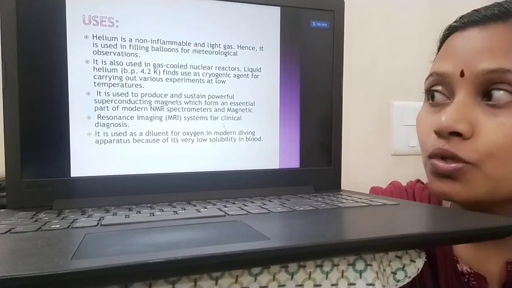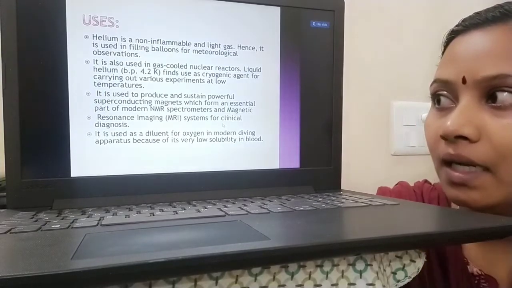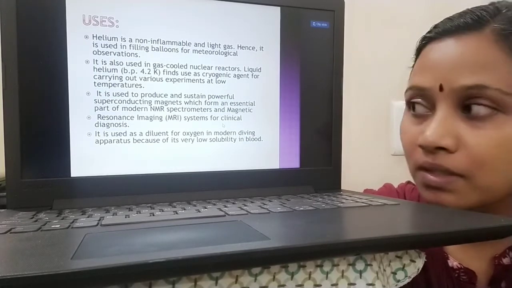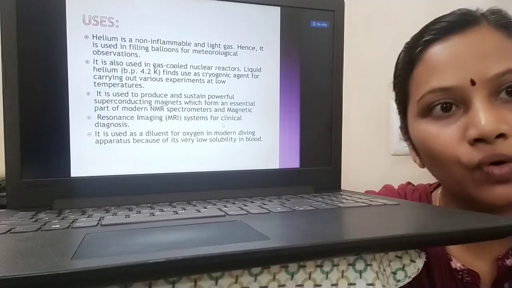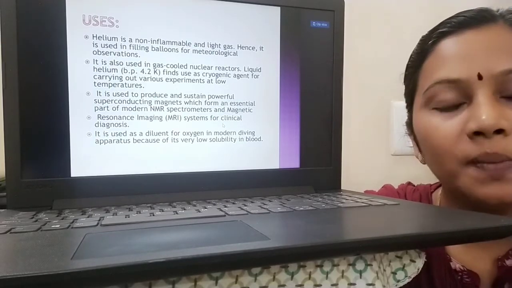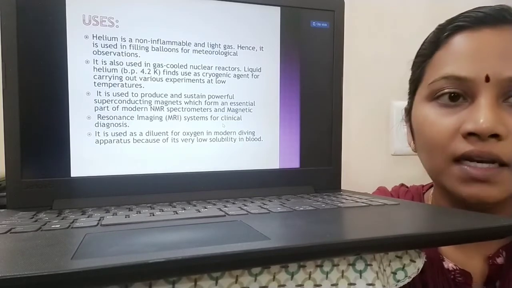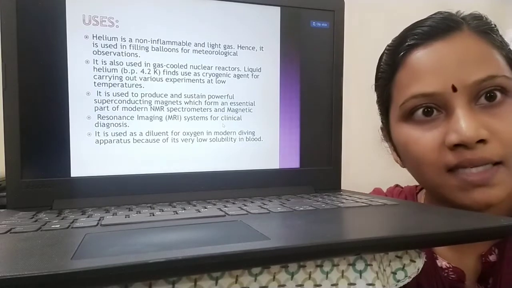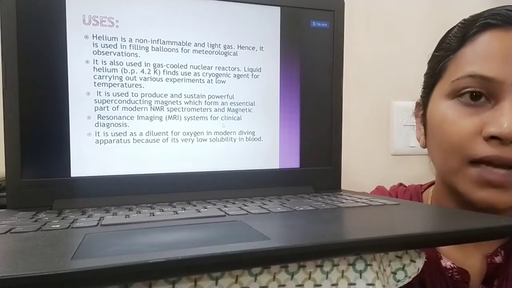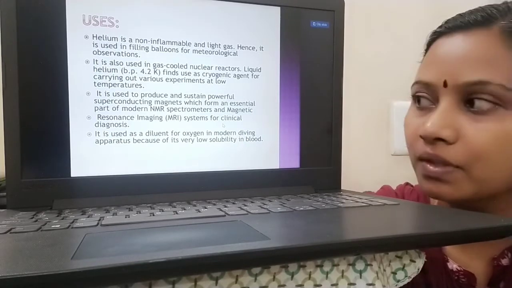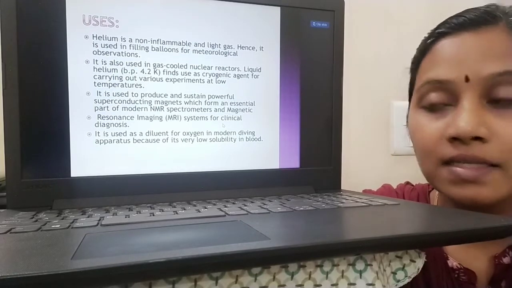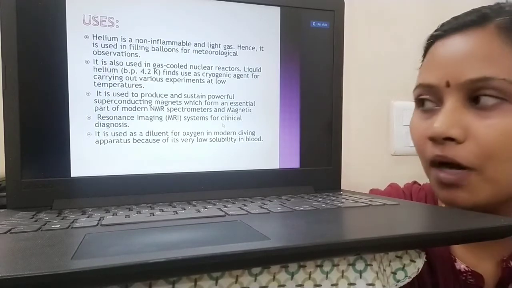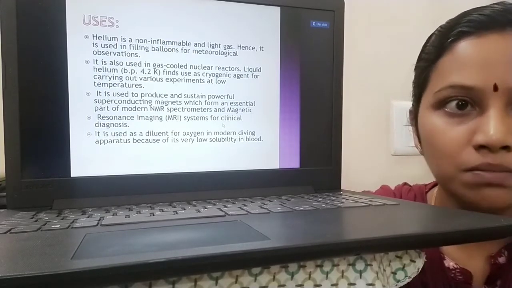And it is used to produce and sustain powerful superconducting magnets. So those magnets are finding use in the NMR technique, that is nuclear magnetic resonance, and in magnetic resonance imaging systems for clinical diagnosis. NMR spectroscopy is a technique where we study the magnetic field around the atomic nuclei. And about magnetic resonance imaging, you might have heard about the MRI scan, where it is used to take a scan of the anatomical parts of the body. So that is used for clinical diagnosis. So in those two techniques, helium is used to produce or sustain powerful magnets. So these are the two techniques which use magnetic field.